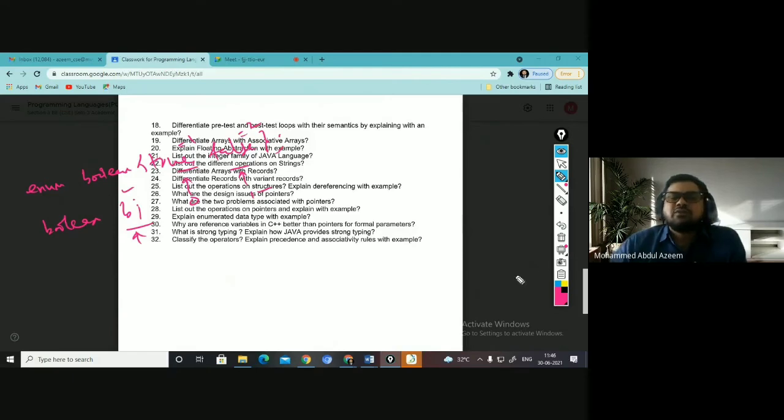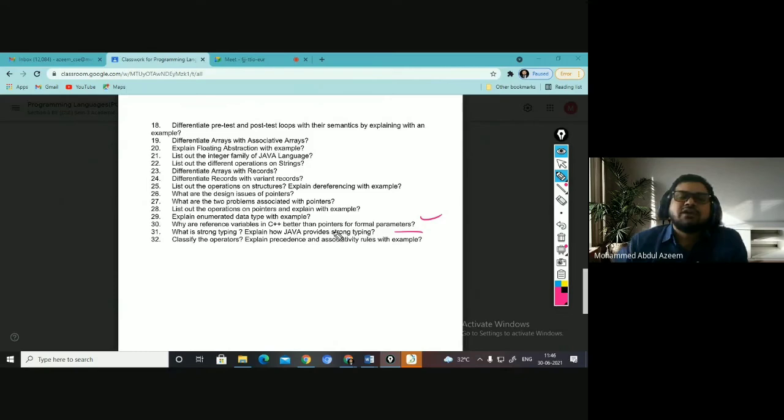Why are reference variables in C++ better than pointers? See, basically references give us the same kind of advantage that a pointer is giving. But another difference is that memory is not required to be created for a reference; it is just an alias name to the actual memory. Whereas a pointer requires some memory and it holds the address of the memory which it wants to point to, right?